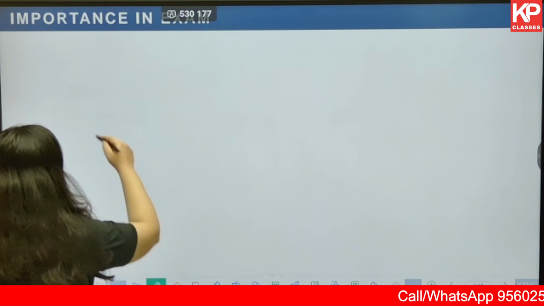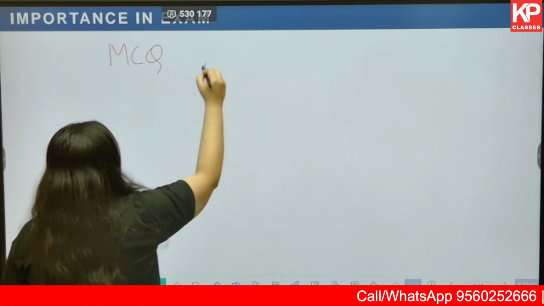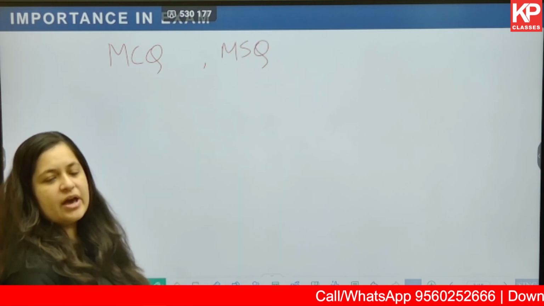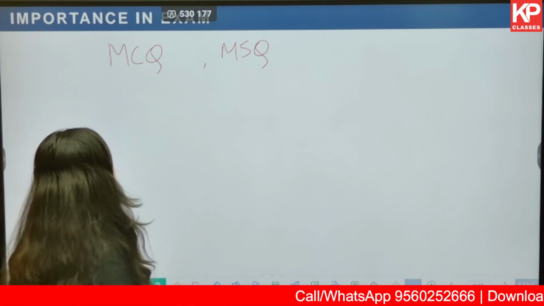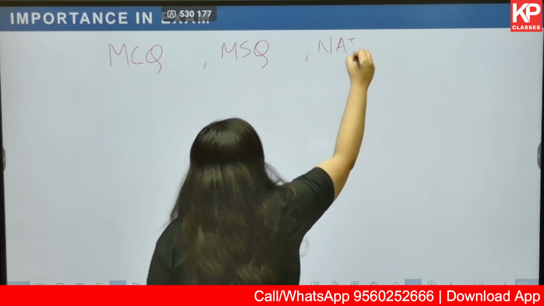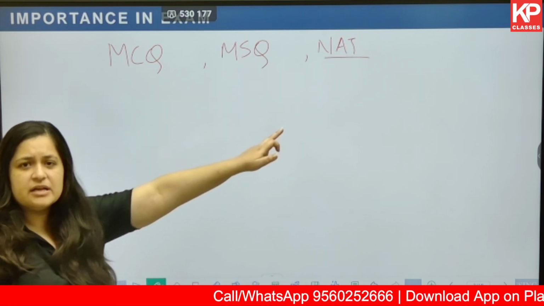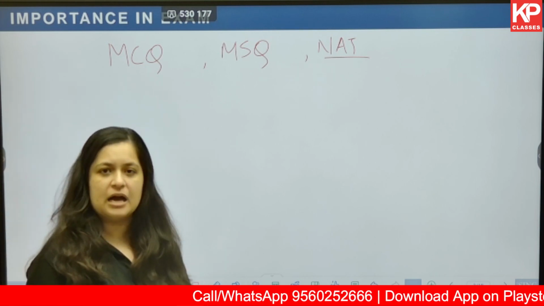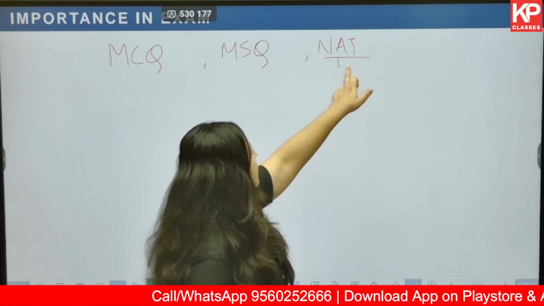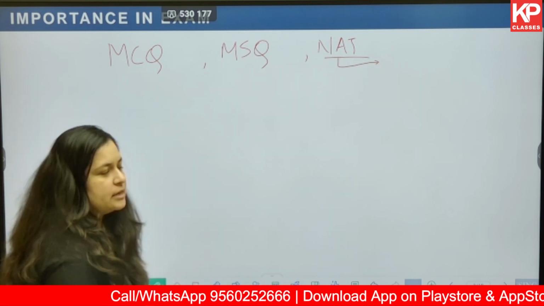As you must be aware, in the GATE exam there are MCQ type questions, MSQ type questions, that is multiple select, wherein more than one answer can be true, and NAT type questions. MCQ, MSQ as well as NAT questions can be asked from urban housing. NAT is for numericals wherein you do not get any options but you have to type in your answer.